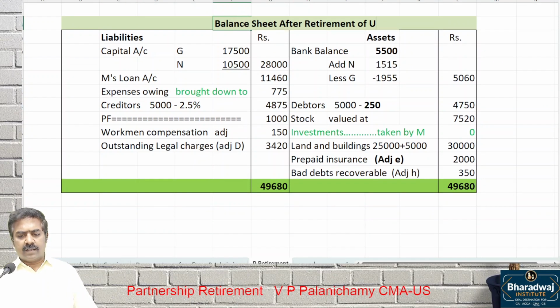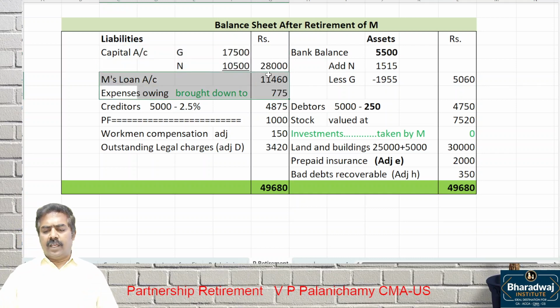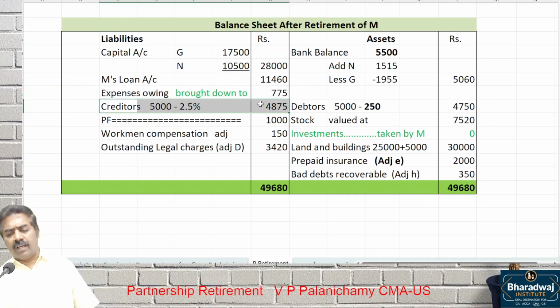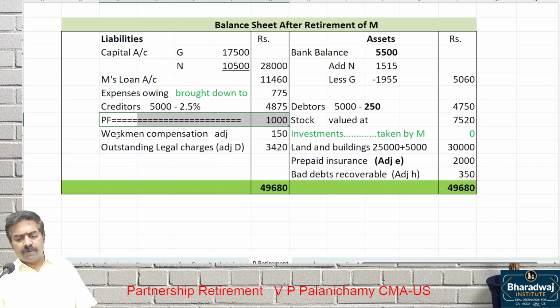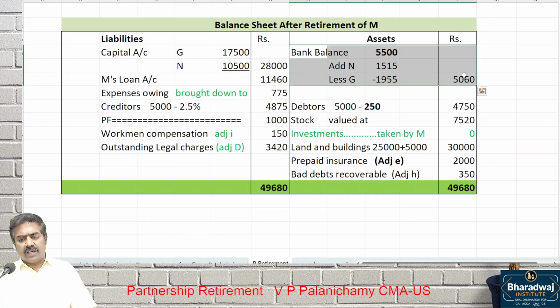Which partner retired? M retired. Capital of G and N. Then M's unpaid balance transferred to loan account. Expenses new balance outstanding. Then creditors after discount. PF will continue. Workmen compensation after adjustment. Which adjustment number talks about workmen compensation? Then outstanding legal charges, a new liability brought in, adjustment number D.